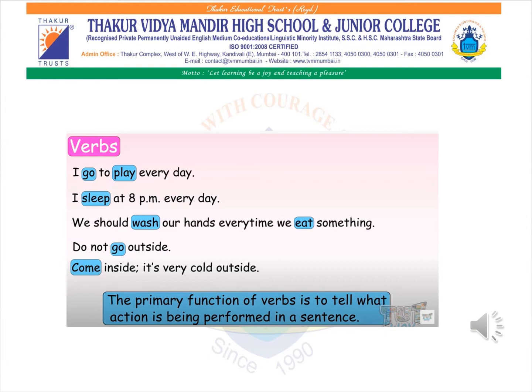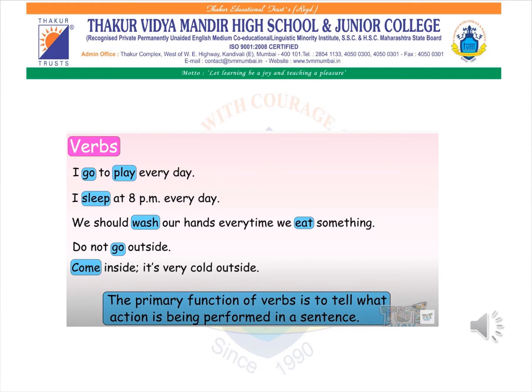We wash our hands every time we eat something. Eat is an action. Wash, when we wash our hands, that also is an action word. We are doing some kind of action like rubbing. Don't go outside. Again, go is an action word. Come inside. It's very cold outside.